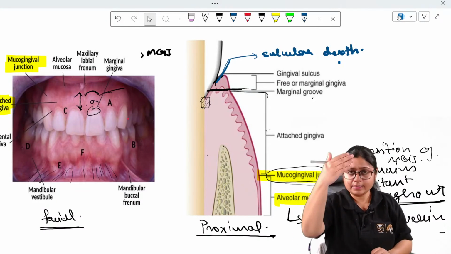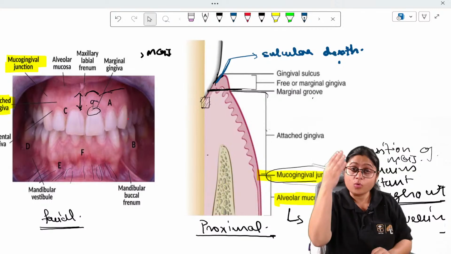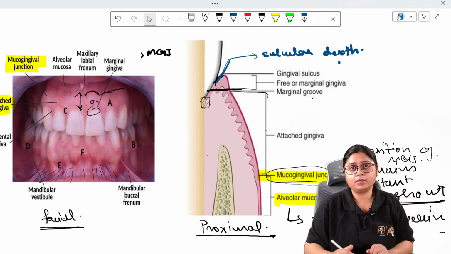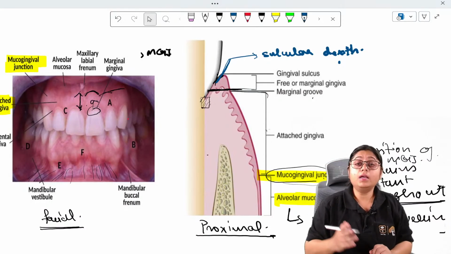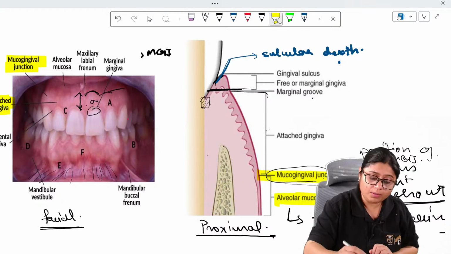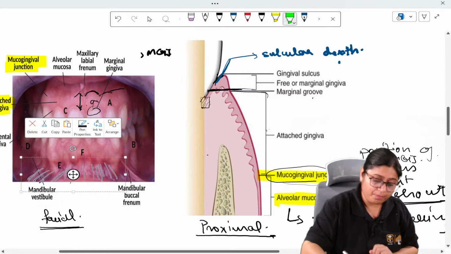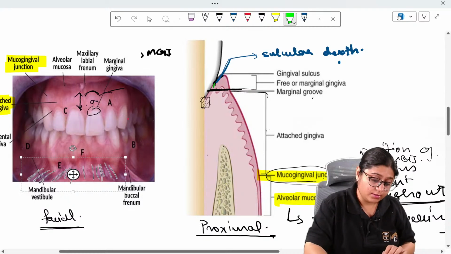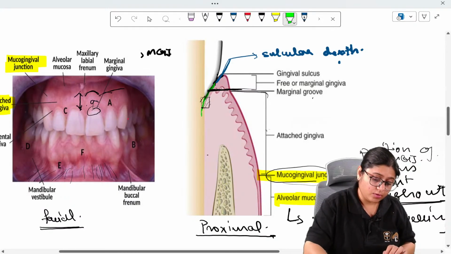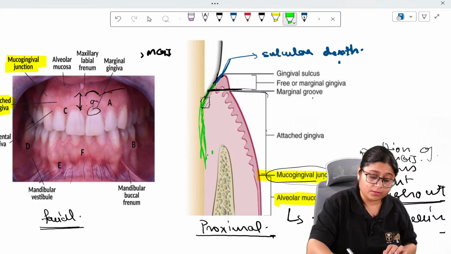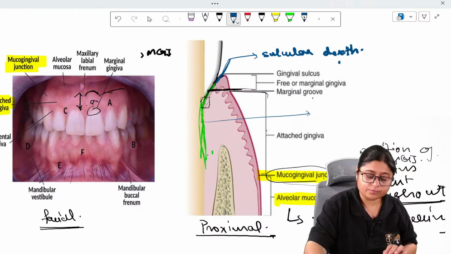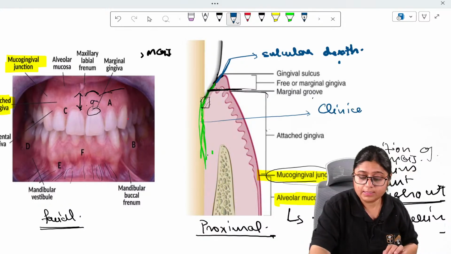So that whole part is your attached part. That is your clinical attachment level. This whole part from the free gingival groove is your clinical attachment level.